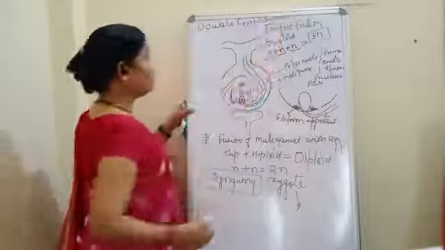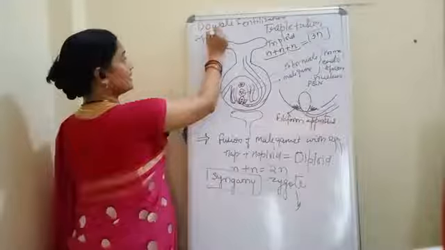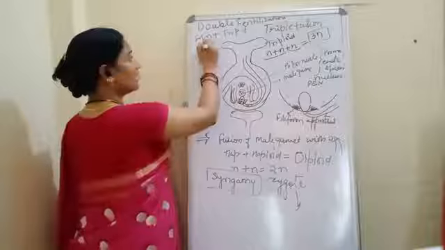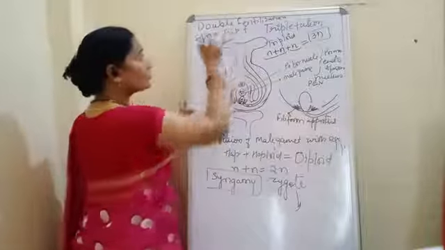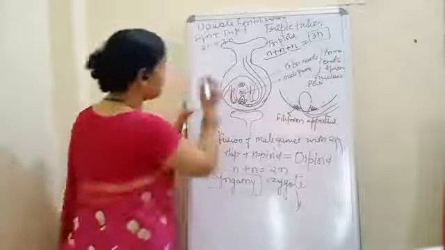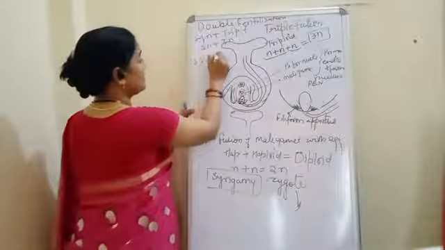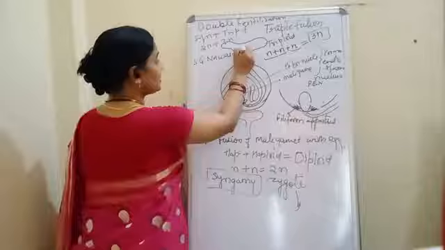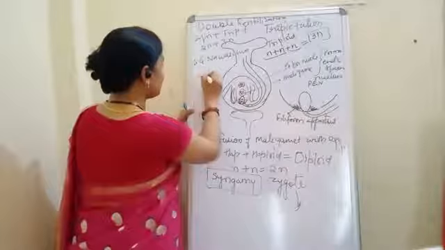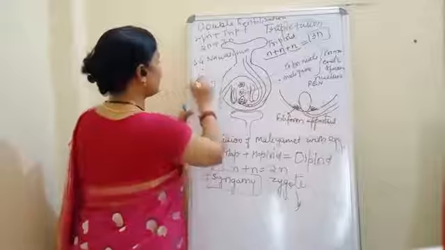The meaning of double fertilization is syngamy plus triple fusion. That is 2N plus 3N is called double fertilization, which was given by S.G. Navashin in the year 1897.